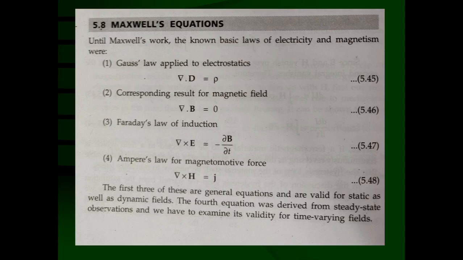Now, what is Gauss's law? The surface integration of E dot dA is equal to sigma q i upon epsilon 0, or integration of rho d tau upon epsilon 0. That is your Gauss's law. What is the surface integration of E dot dA?